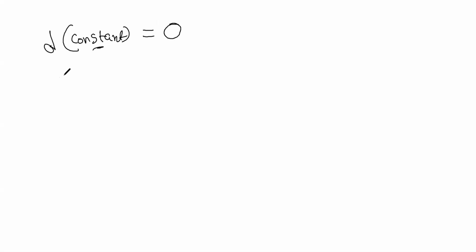It is represented as d of k. Differentiation of constant k is 0. Because the constants, they won't change. That's why there is no change. No change means it is 0.